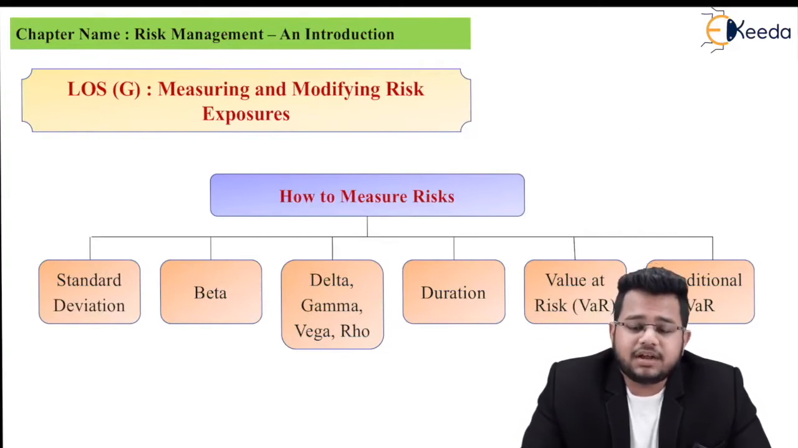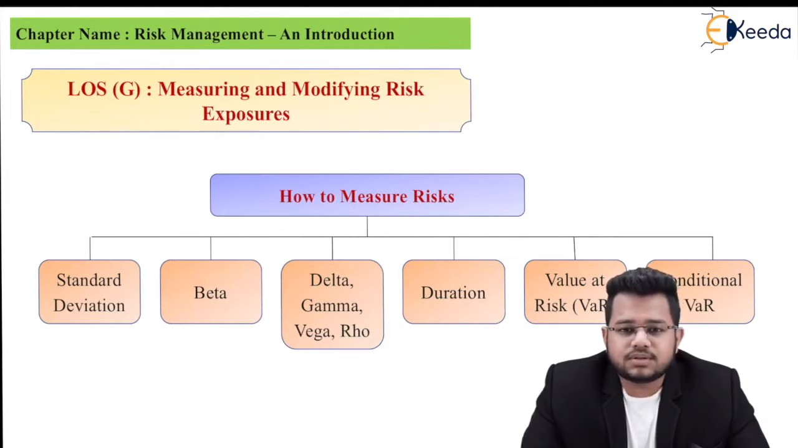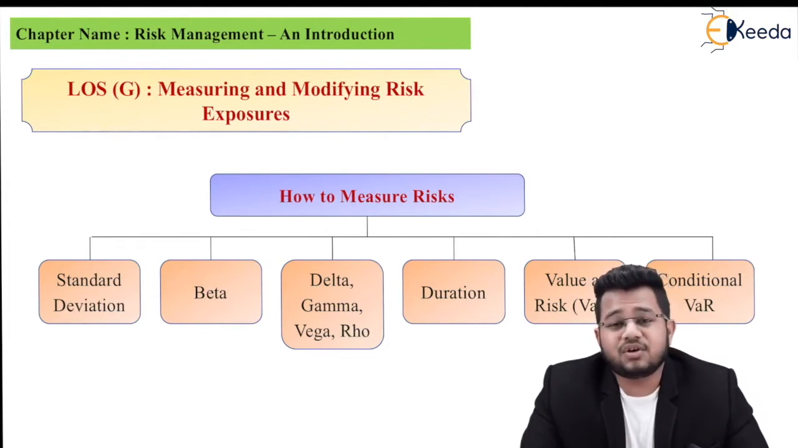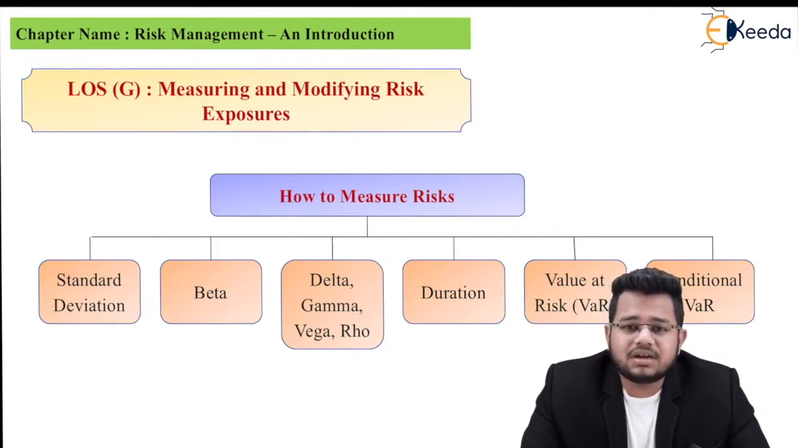Now that you've studied so much about risk management, risk tolerance, risk budgeting, all these terms, these are only theoretical meanings. Ultimately, it all comes down to this topic, which is measurement of risk. This is the most important topic of this chapter. How do you measure risk? If I want to say that this investment is really risky, how do I say it is risky?